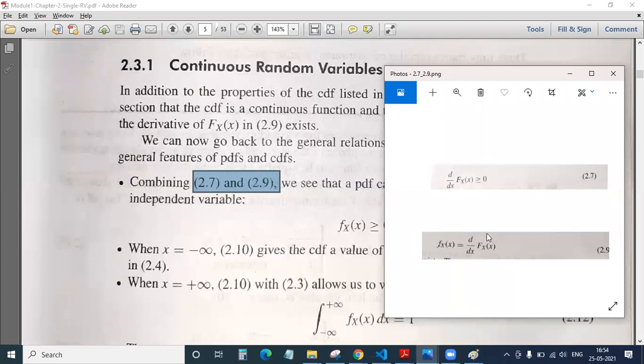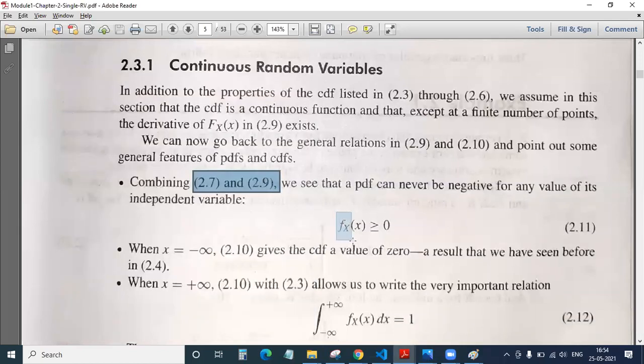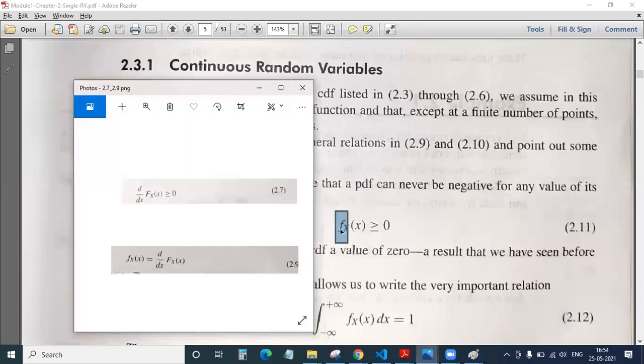Now, when you combine these two, you will get that your PDF will always be greater than or equal to 0. When you combine these two equations, since this is greater than or equal to 0, the right hand side is greater than or equal to 0. So therefore, this also becomes greater than or equal to 0. That is what he is trying to tell you.